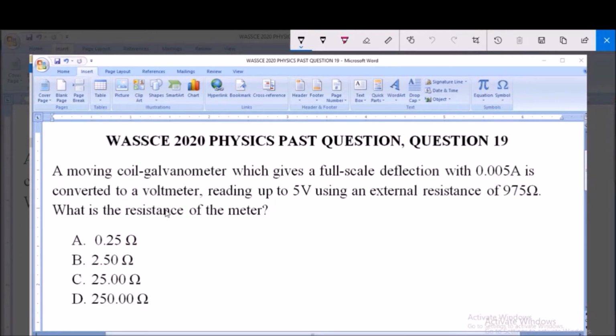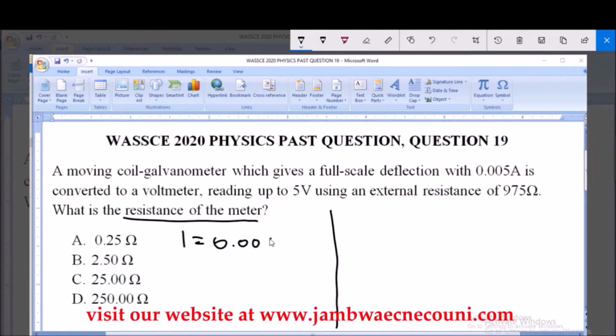So we're asked to find the resistance of the galvanometer. Now, this is a conversion of a galvanometer to a voltmeter, and like we know, a galvanometer is an instrument that is used to measure very small currents. It is given that the current being measured with full scale deflection, I, is equal to 0.005 amperes. This galvanometer is converted to a voltmeter reading up to 5 volts.